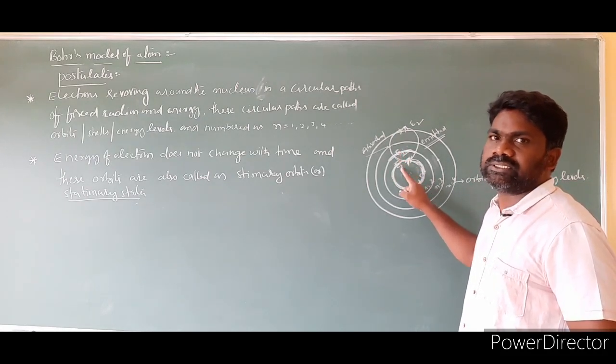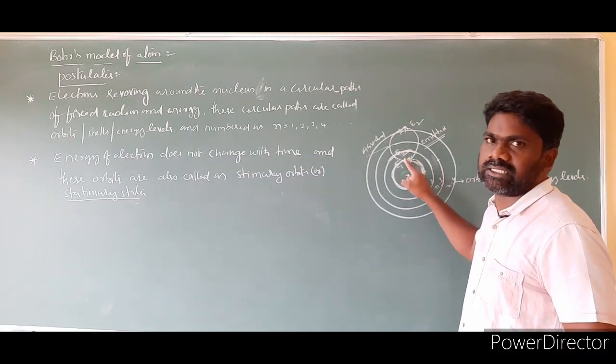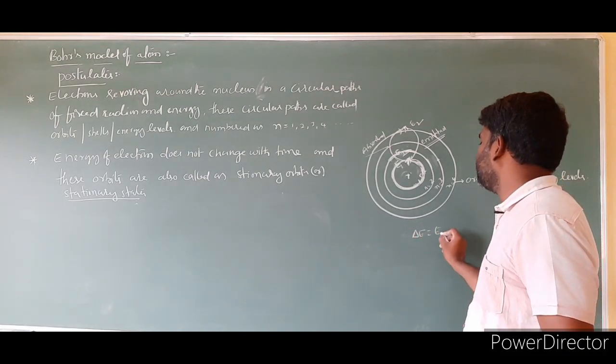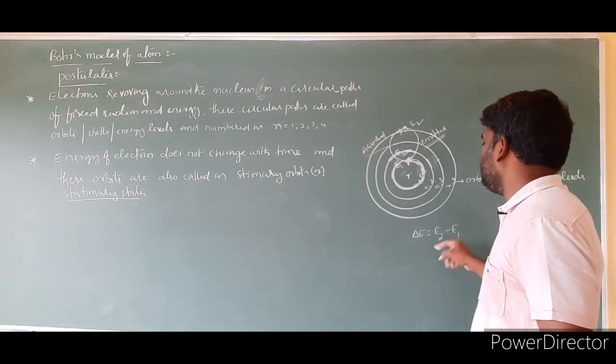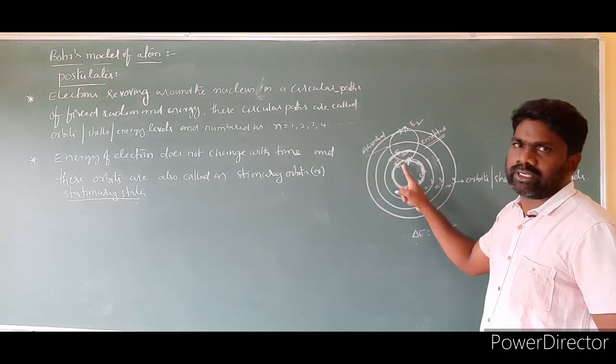The difference in energy between the two energy levels is given as delta E is equal to E2 minus E1. Delta E is nothing but the difference in energy between the higher energy state and the lower energy state.